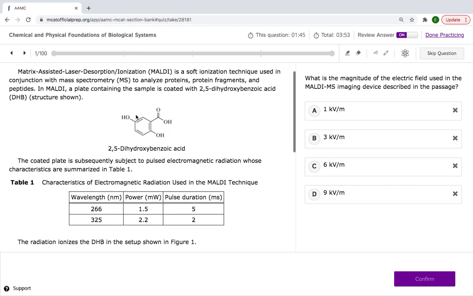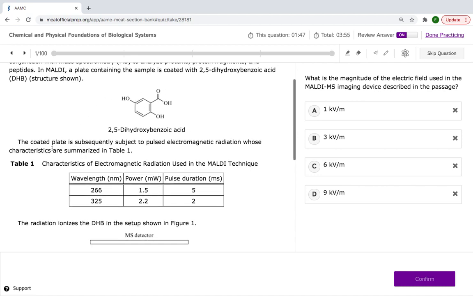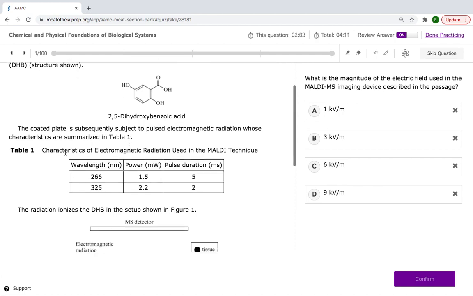Cool, nothing really complicated here. And the coated plate is subsequently subject to pulsed electromagnetic radiation whose characteristics are summarized in table 1. This is the characteristics of the radiation they used in this MALDI technique.